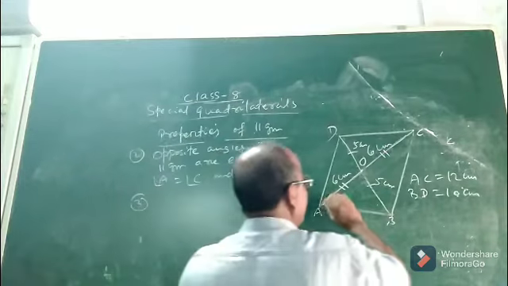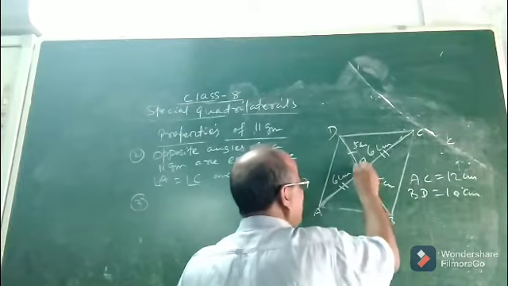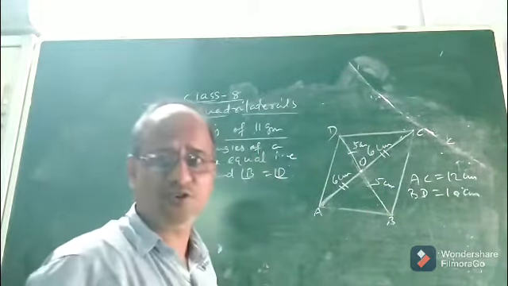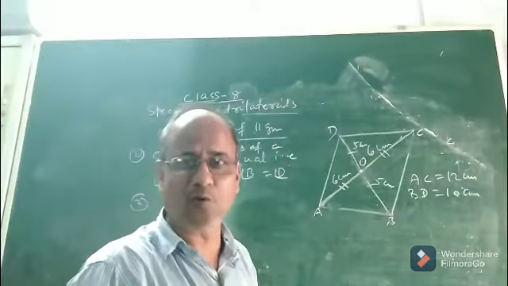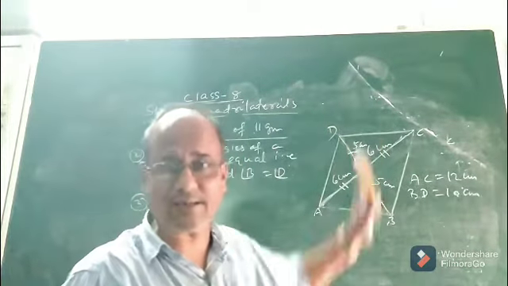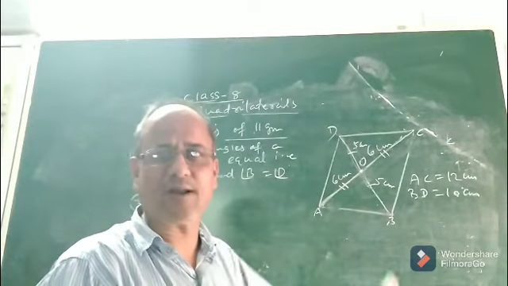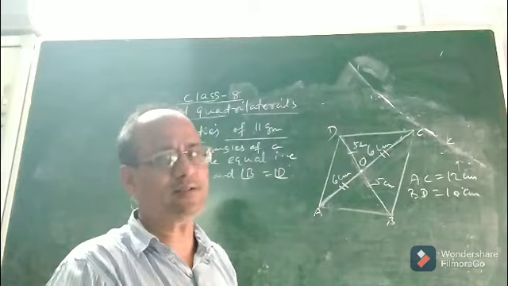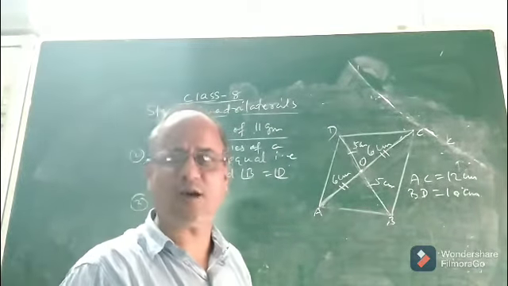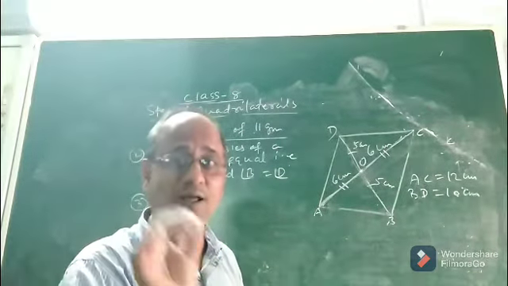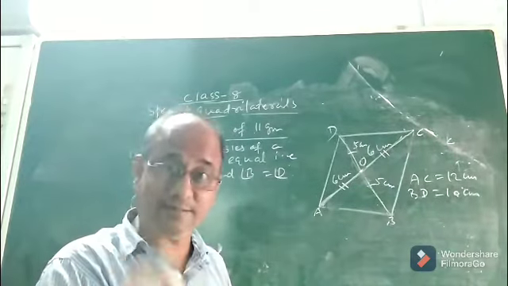That means we say that AC and BD they bisect each other. Where? At the point O. That means O is the point of bisection, where the two diagonals of parallelogram ABCD bisect. So what is the conclusion? What is the property then? Now we can easily say that the diagonals of a parallelogram they bisect each other.